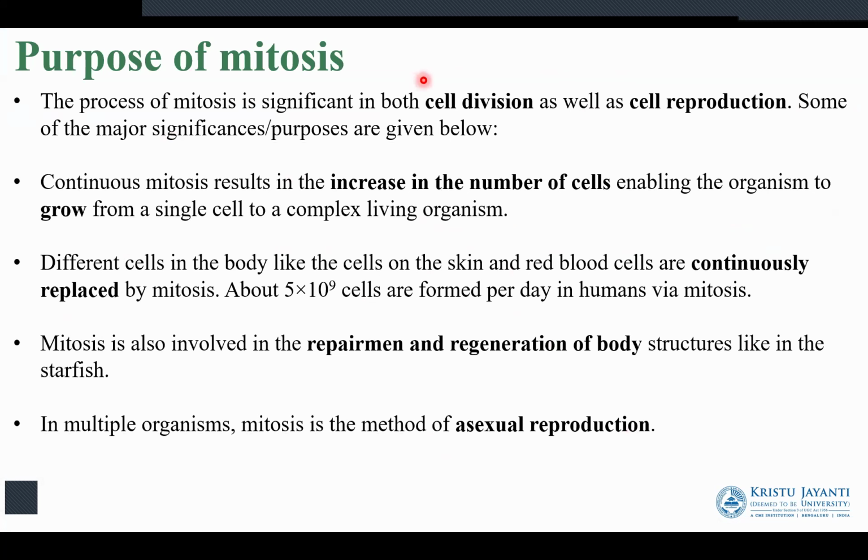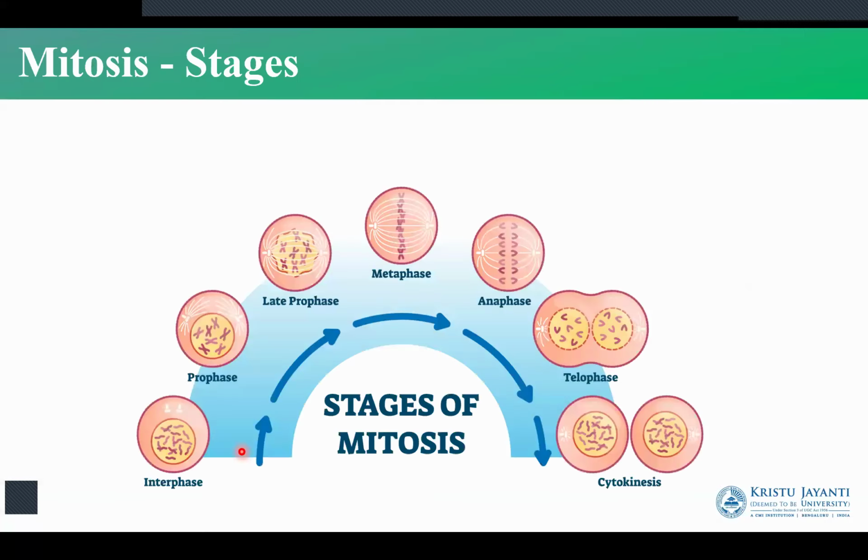Why does our body take mitosis as a process? Mitosis is a method of cell division which is going to help in cell reproduction. It increases the number of cells, which is going to help the organism to grow. Now, whatever damage happens to the body is going to be continuously replaced with the help of mitosis. So our cells continuously die and get replaced by the process of mitosis. So here we have regeneration also that happens with the help of mitosis, and mitosis acts as a method of asexual reproduction in most of the organisms.